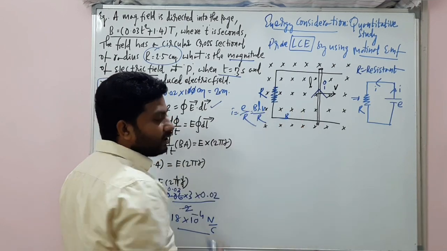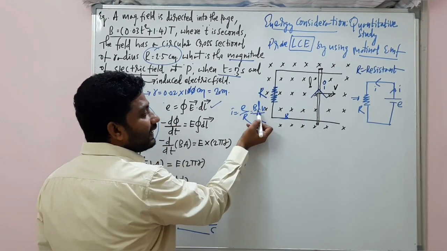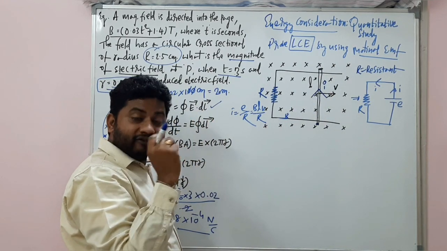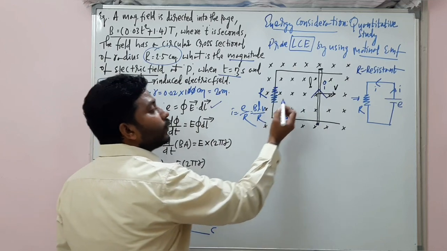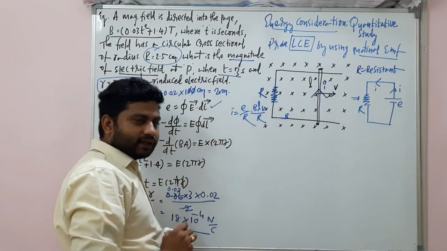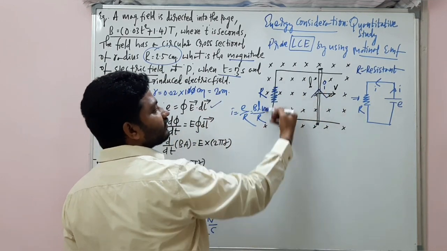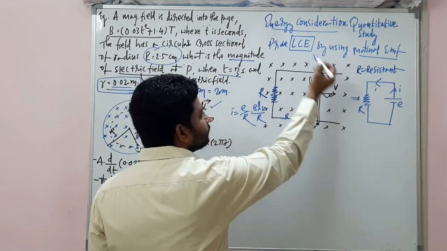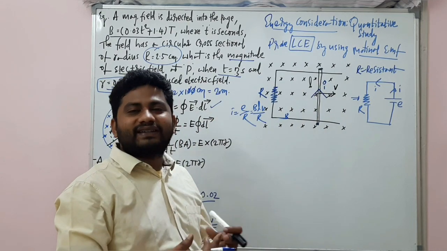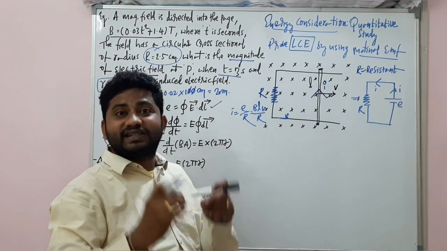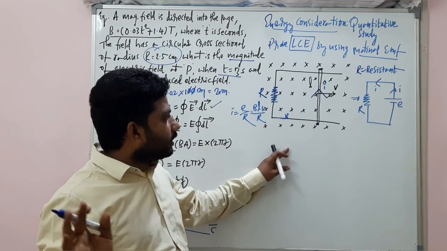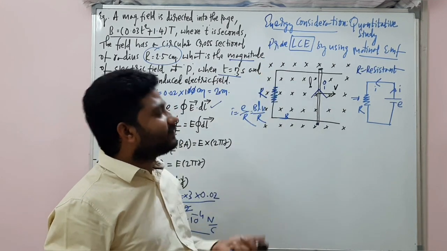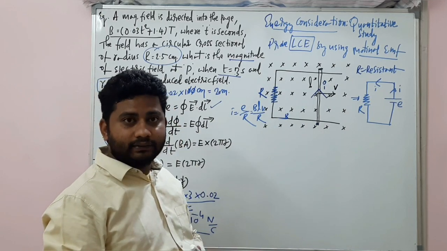B is the magnetic field, which is a constant magnetic field. L is the length of the conductor from here to here, the effective length of the conductor. V is the speed with which it is moving in this direction. R is the resistance of this conducting frame or this coil, in which the magnetic flux change is linked. Alright. Now, here comes the actual topic called energy conservation, my dear children. Are you ready?